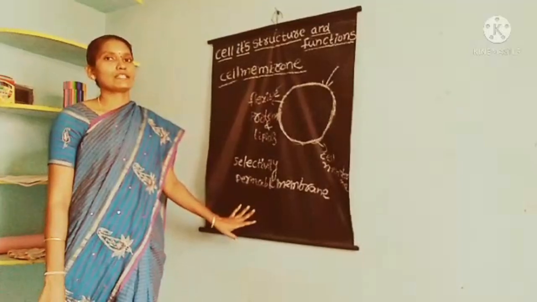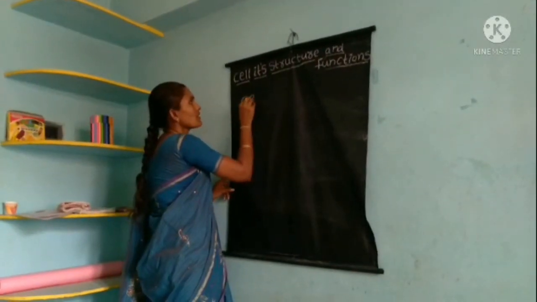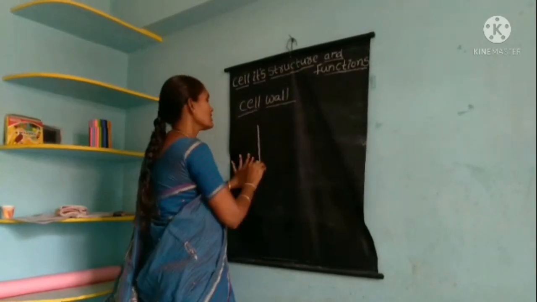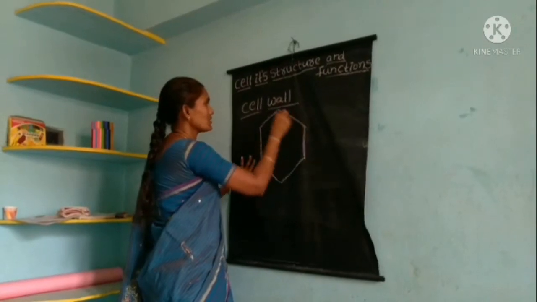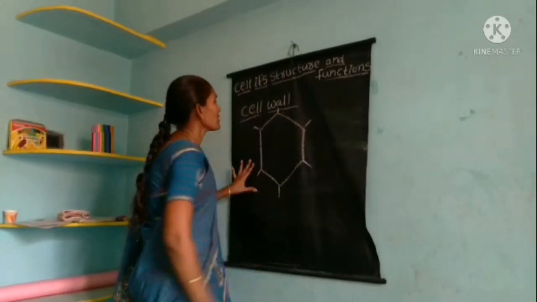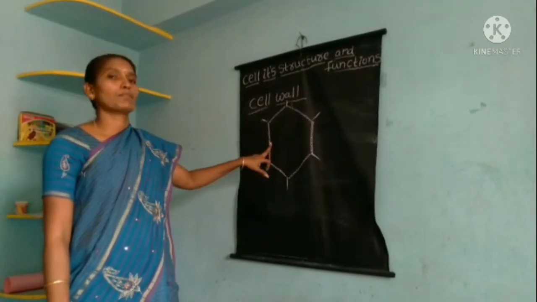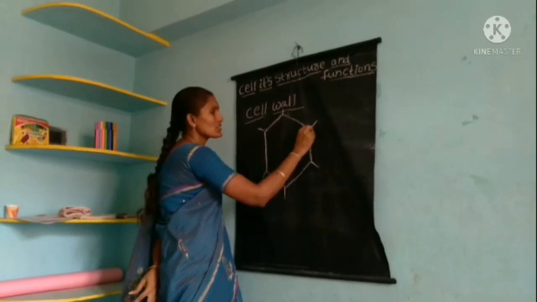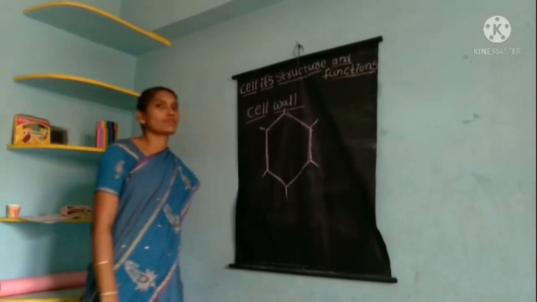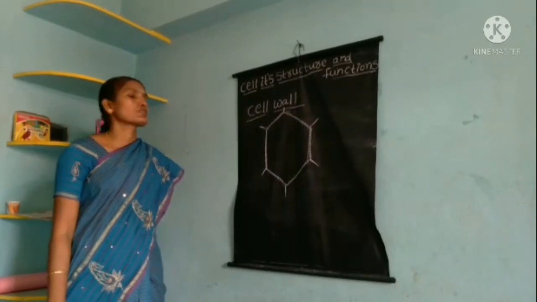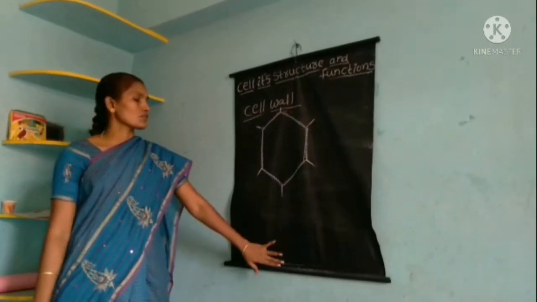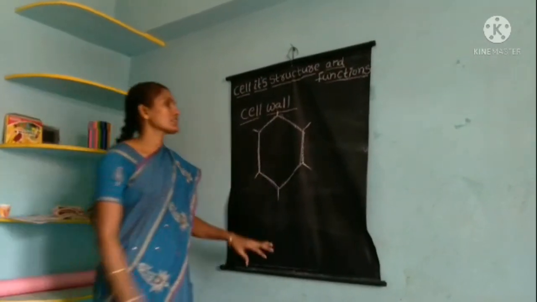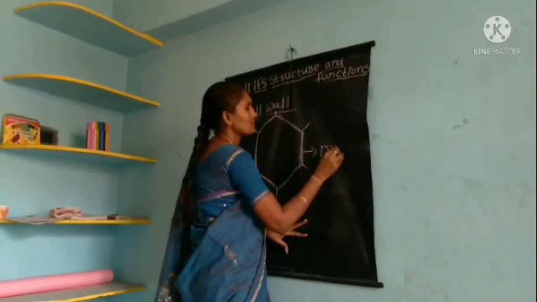Okay children? Our next part is the cell wall. It is seen in the plant cell only. This is the outermost layer of the plant cell. It also covers the inner parts and gives protection. It also gives the defined shape of the plant cell.